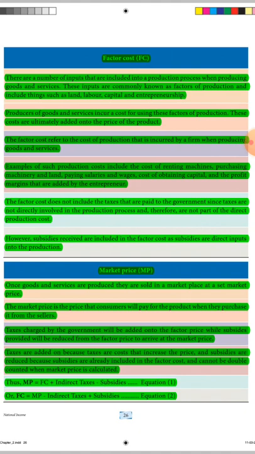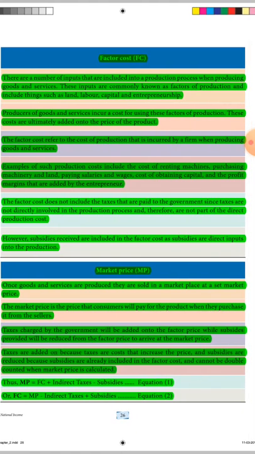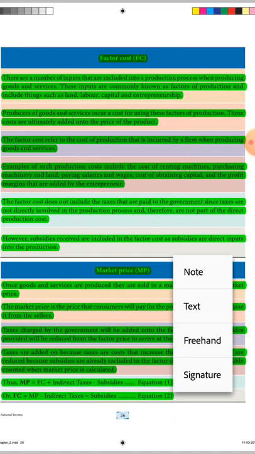The factor cost refers to the cost of production that is incurred by a firm when producing goods and services. Examples of such production costs include the cost of renting machines, purchasing machinery and land, paying salaries and wages, cost of obtaining capital and profit margins that are added by the entrepreneur.